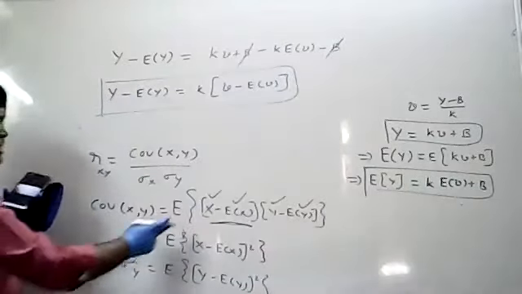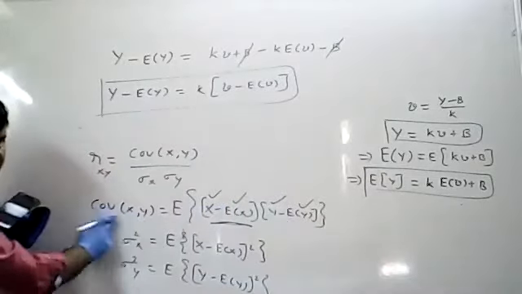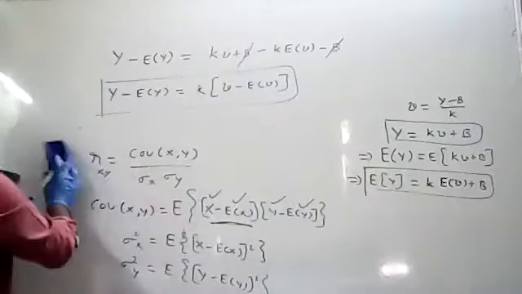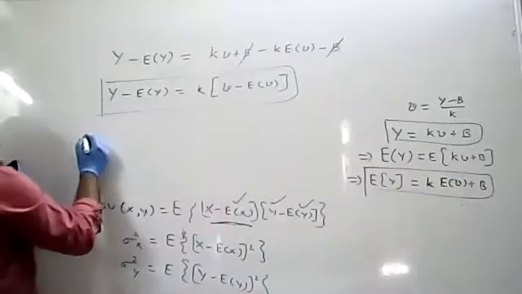Now I know x minus expectation of x, and I know y minus expectation of y. Now I can calculate covariance of xy. So what do you have to calculate now? You have to calculate covariance of x comma y. So what is the covariance of xy formula?